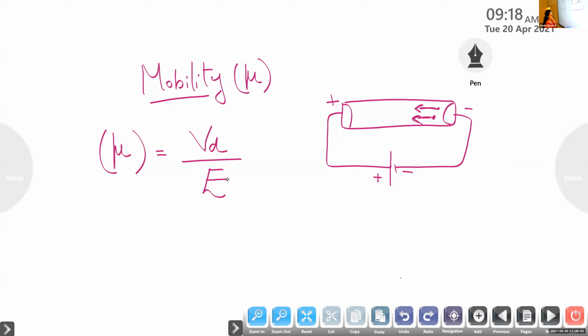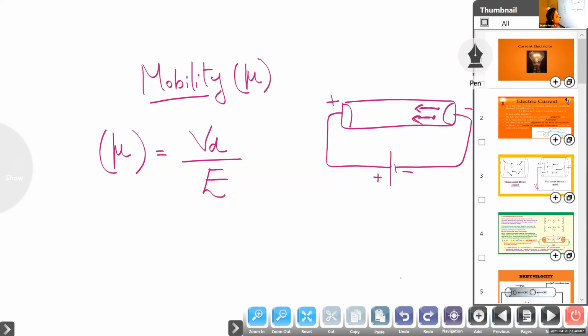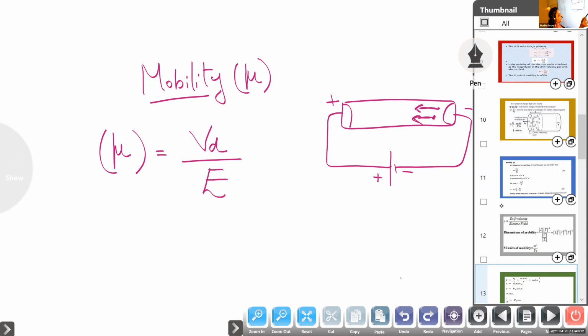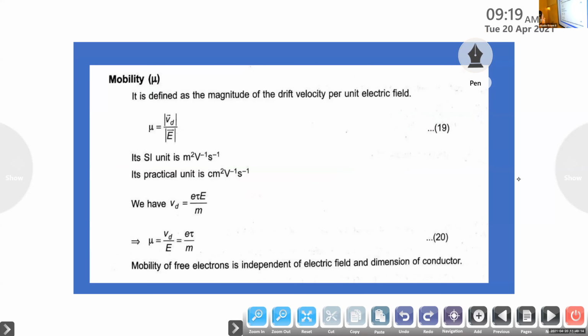Or we can define the mobility. This is the equation for calculating the mobility. The definition of mobility is the ratio of the magnitude of drift velocity to that of the electric field. So in this slide you can see the definition of mobility.